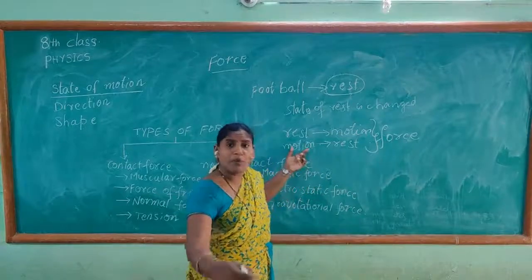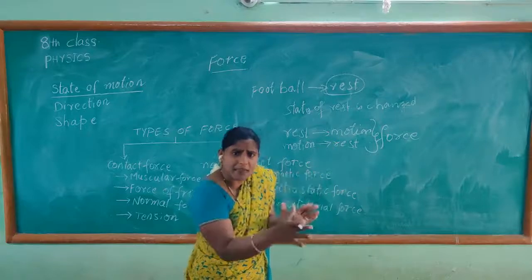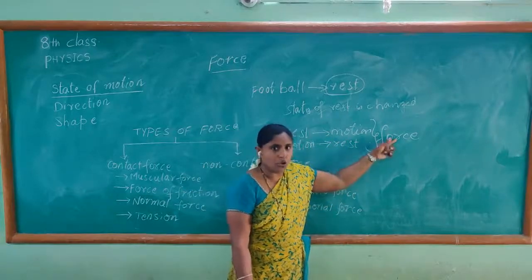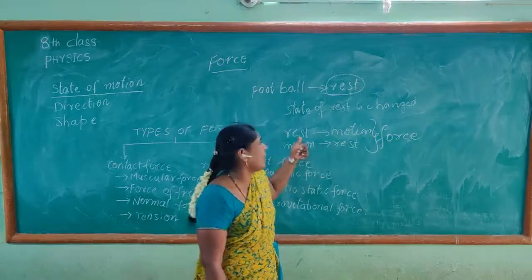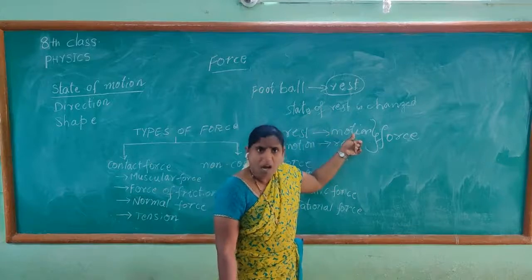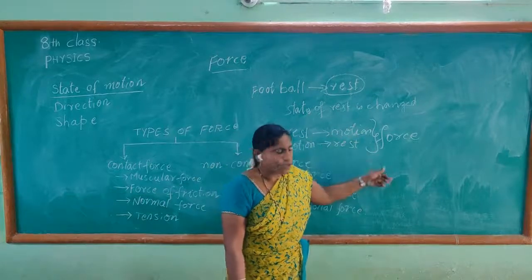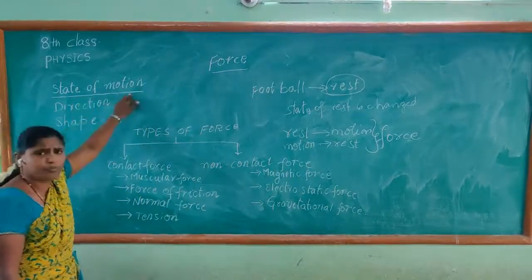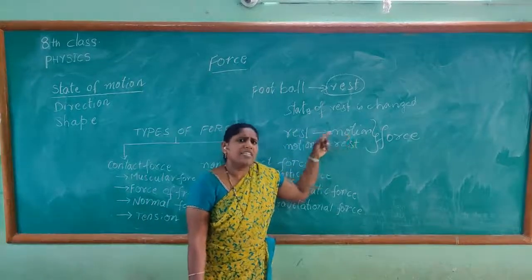And the body which is already in motion, I am stopping it by applying some force. So without the force applied, the body cannot be made to move, or the moving body cannot be brought to rest. So force can change the state of motion.